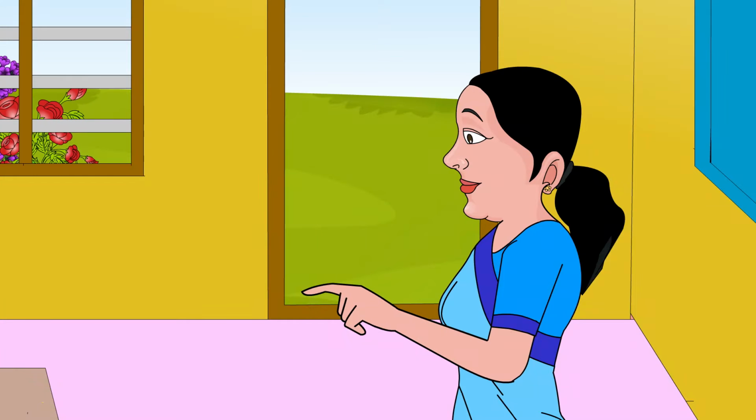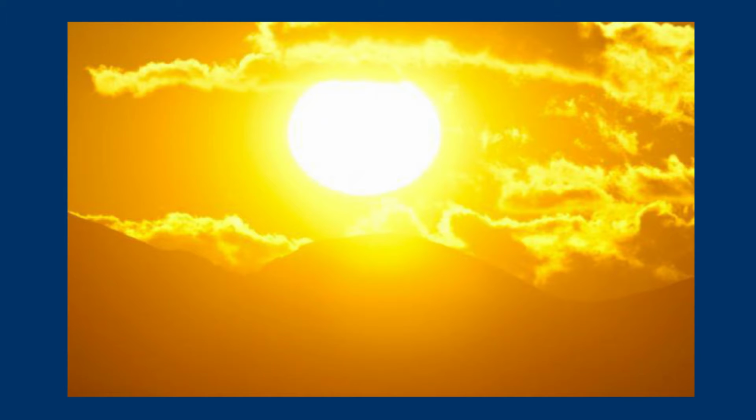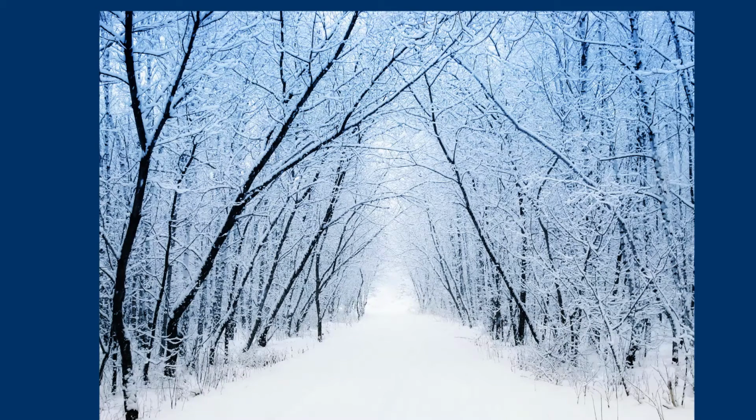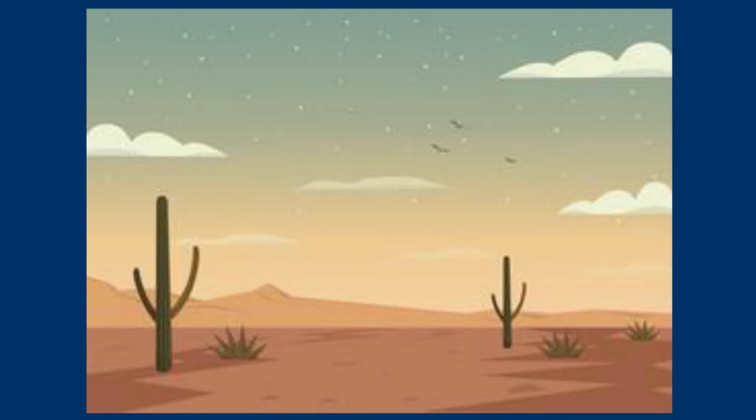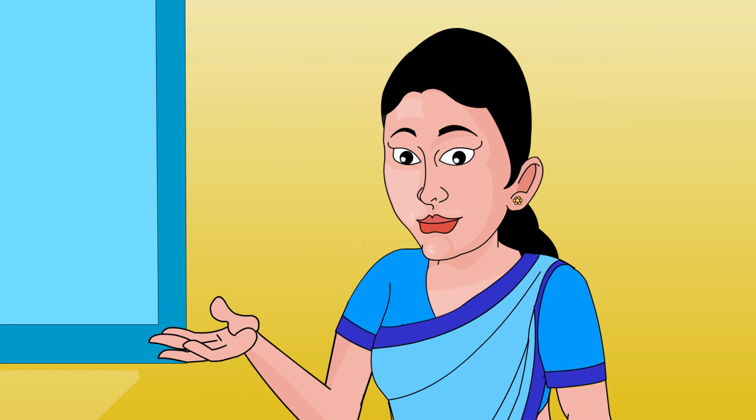Weather describes the conditions such as temperature, rain, snow, hail, and wind that exist in the lower part of the atmosphere over a short period of time. Weather can change every day and sometimes every year. In some places it is too hot while in others it is too cold. In some places it rains every day while in others it does not rain for years. Climate is the type of weather a place has over a long period of time.